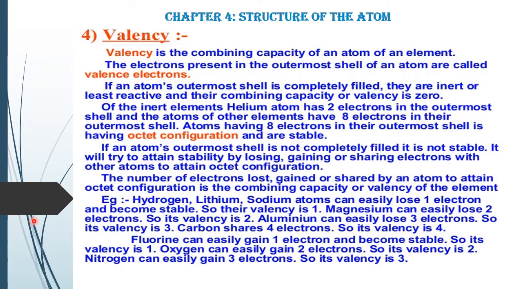Now let us discuss valency. I have told you before also, valency is the combining capacity of an atom of an element. The electrons present in the outermost shell of an atom are called valence electrons. The last shell has whatever number of electrons, that is called valency.